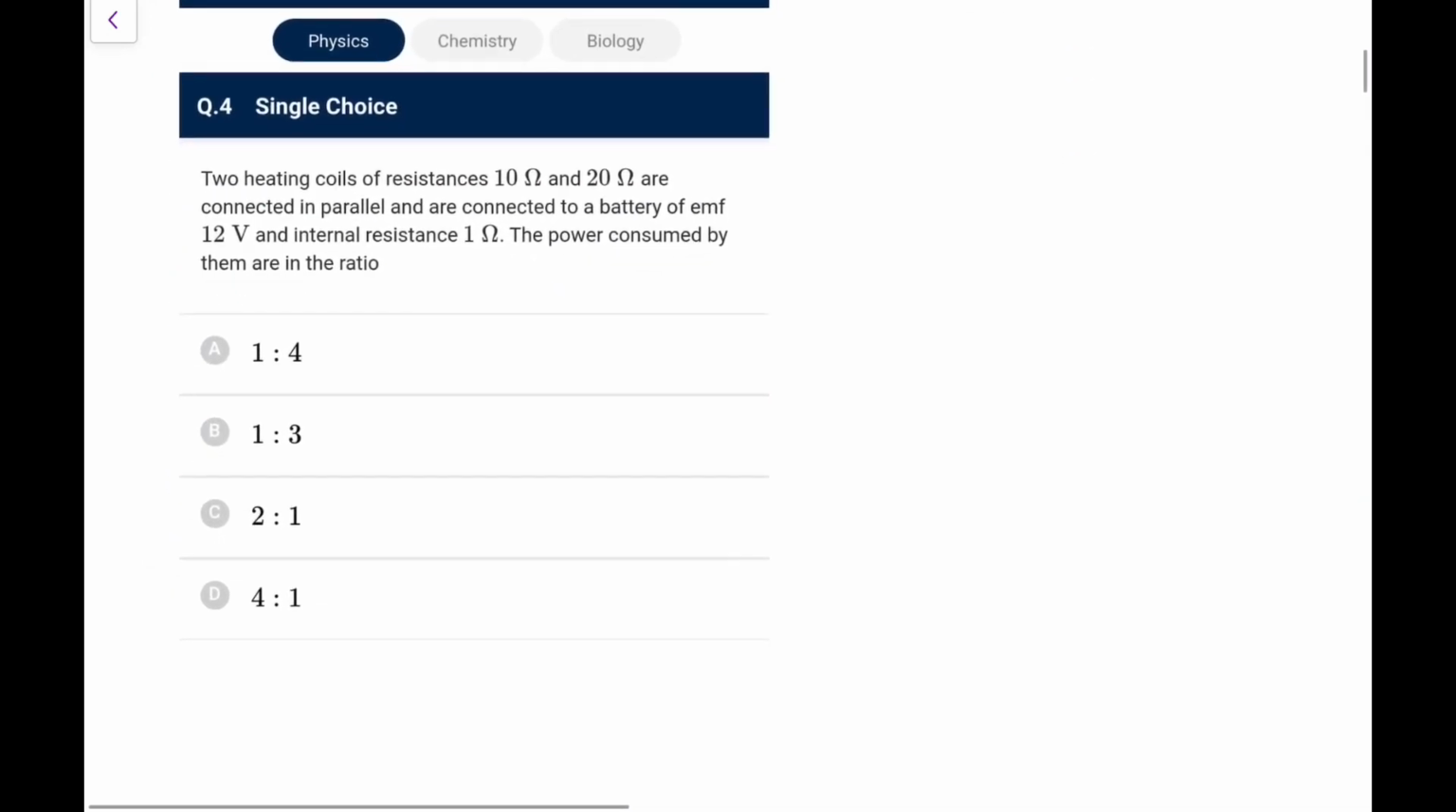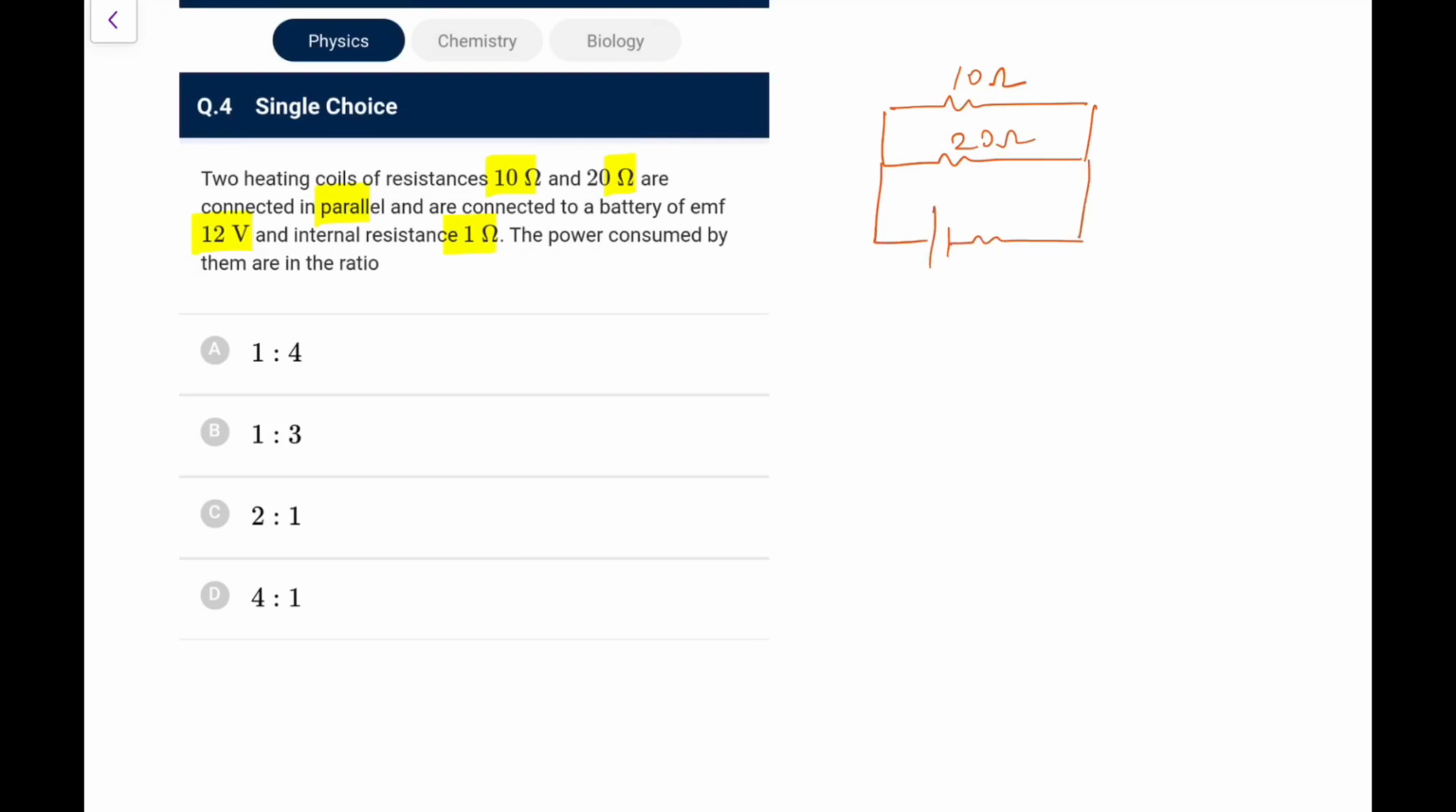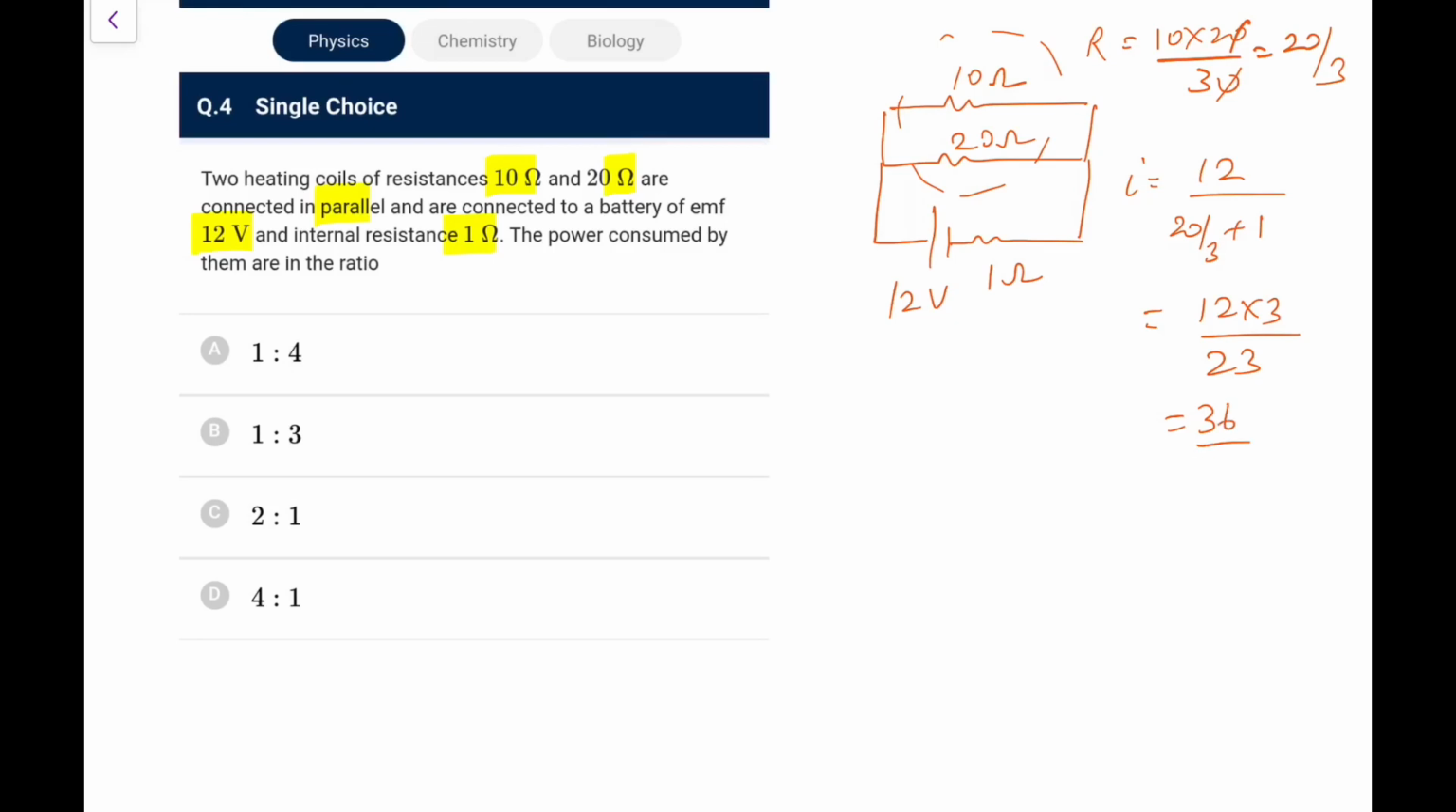Next. Two heating coils of resistances 10 and 20 ohm are connected in parallel and connected to a battery of 12 volt and internal resistance 1 ohm. The power consumed by them is. So what we have, you have this 10 ohm, you have this 20 ohm, connected to a battery with this internal resistance. First of all, this 10 and 20 is in parallel. This R becomes 10 into 20 by 30, so it basically becomes 20 by 3. So the current that is being drawn from the battery would be equal to 12 upon 20 by 3 plus 1. That is 12 into 3 by 23, that is 36 by 23 from the battery.